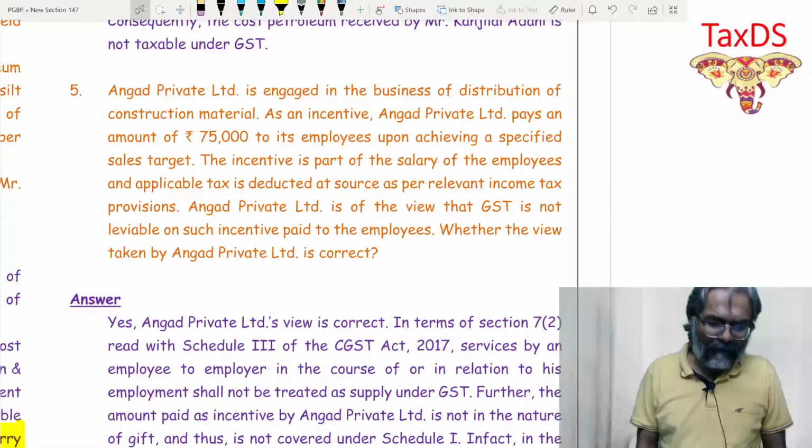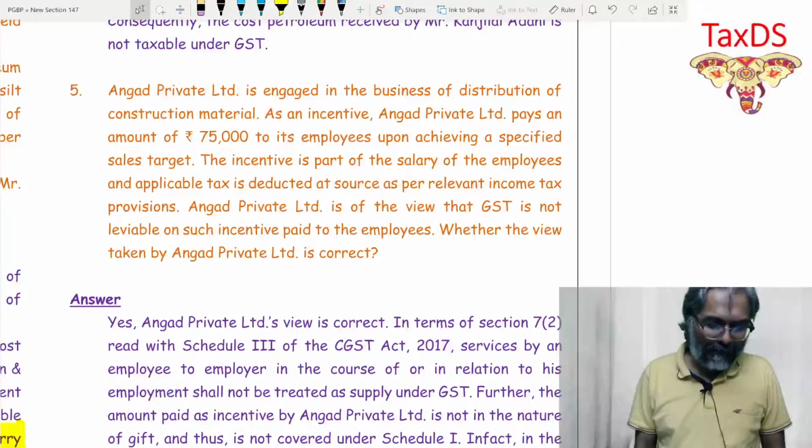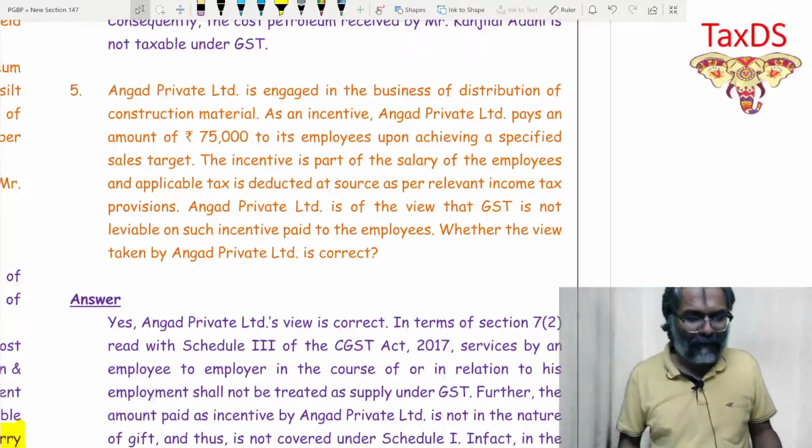The incentive is part of the salary of the employees, and applicable tax is deducted at source as per the relevant income tax provision. Angad Private Limited is of the view that GST is not leviable on such incentive paid to the employees. Whether the view taken by Angad Private Limited is correct or not?